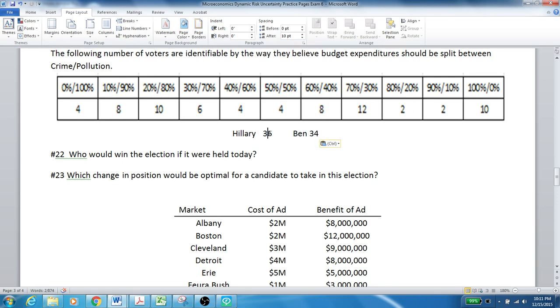That would mean that she would drop down to 34 because she'd lose 2 of those middle votes, and Ben, you would pick up 2 of those votes. Sorry, I put it in the wrong direction. So now Ben would win by positioning himself here. So that's the idea. What change in position would be optimal for a candidate to take in the election? It would be, in this case, the median vote, the 50-50 seat.